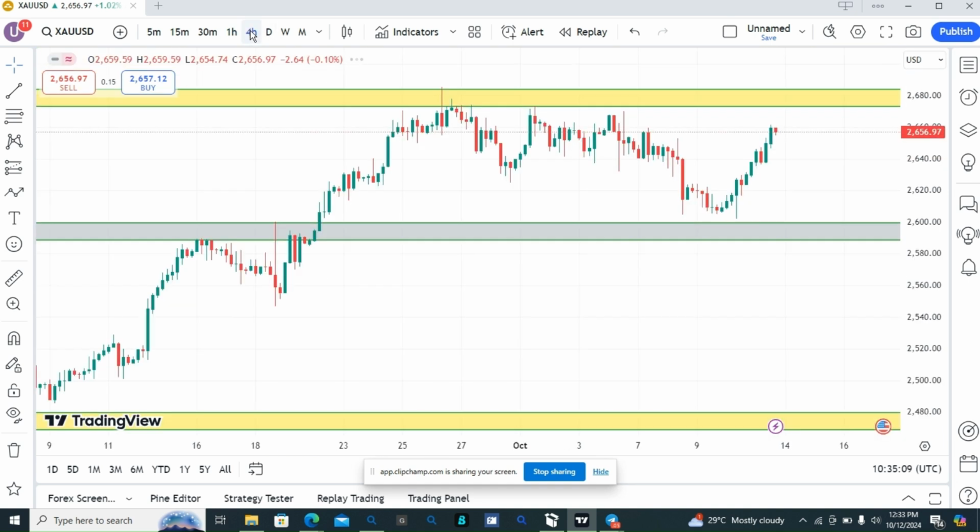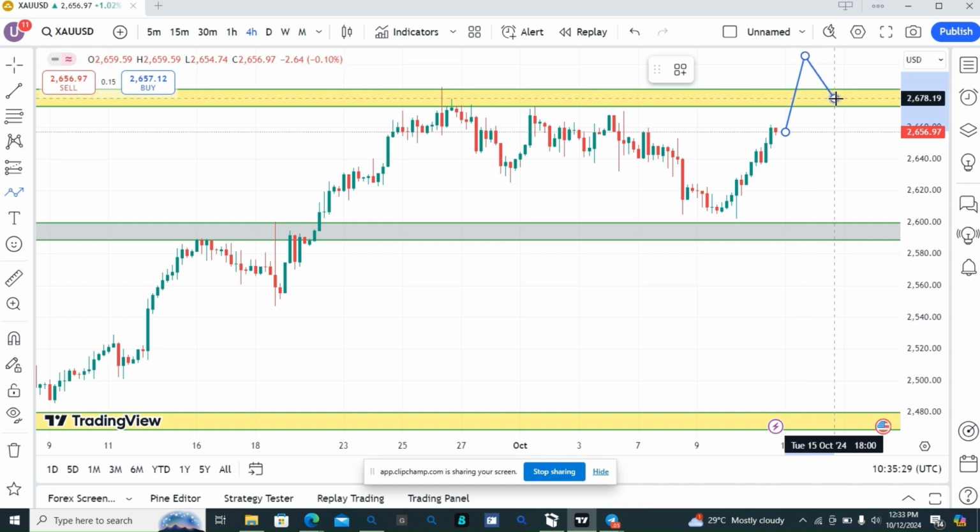So on a 4 hour time frame, what we need to do now is to allow this price to break above this zone. If price breaks above this zone, that's a clear indication that the bullish momentum is still strong. We will allow it to do what? To come back to this zone.